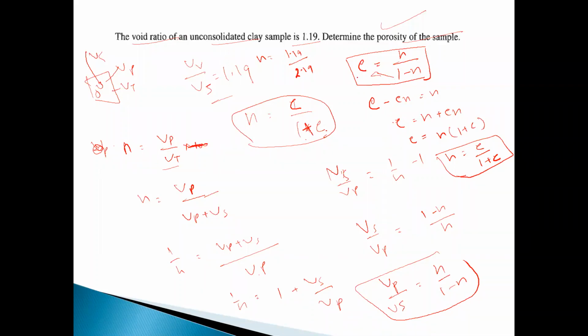Now you will get the porosity. Porosity is always in percentage, so you should multiply by 100. Here you will get the porosity of the sample. I hope it's clear.